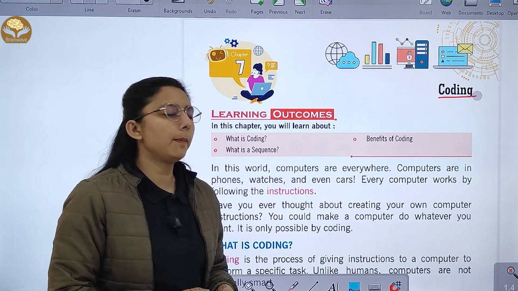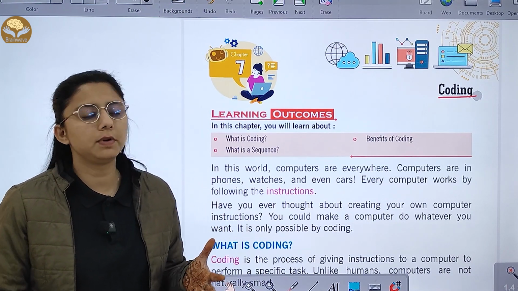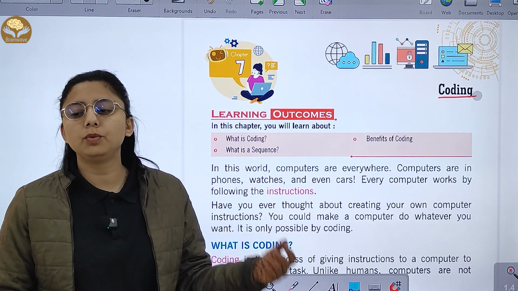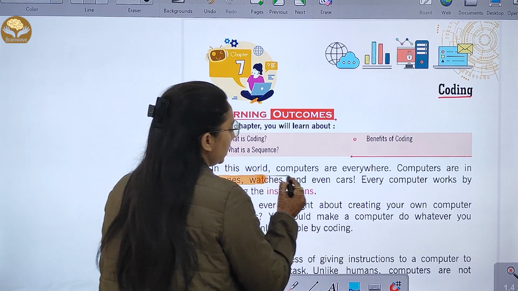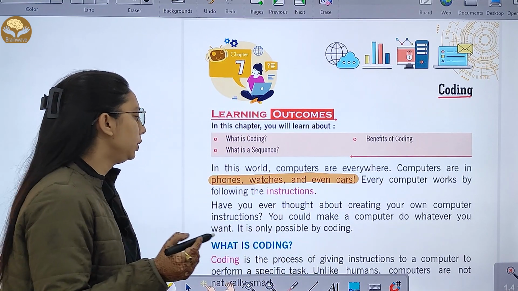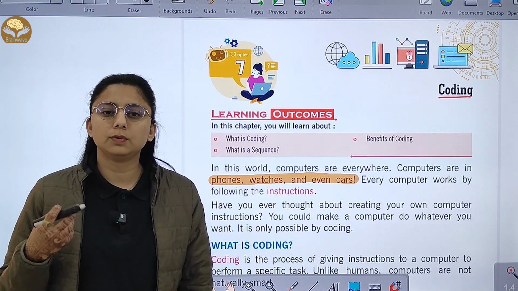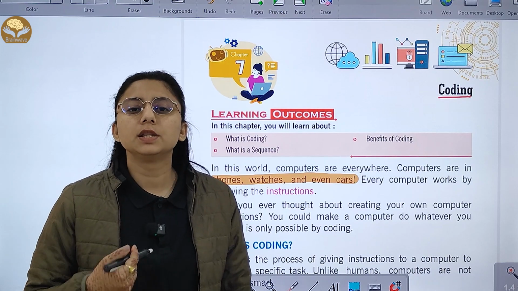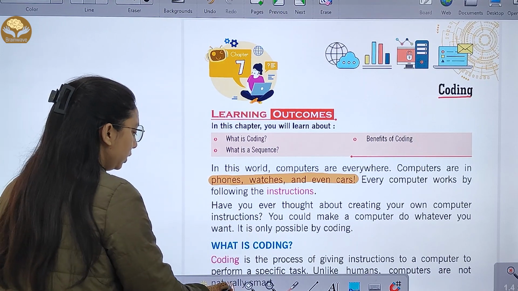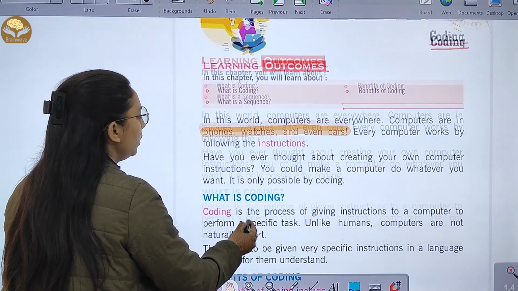In this world, computers are present everywhere. Computers are in the phone, your watches, and even in your cars. Every computer works by following instructions, what we give them as instruction. Have you ever thought of creating your own computer instruction?